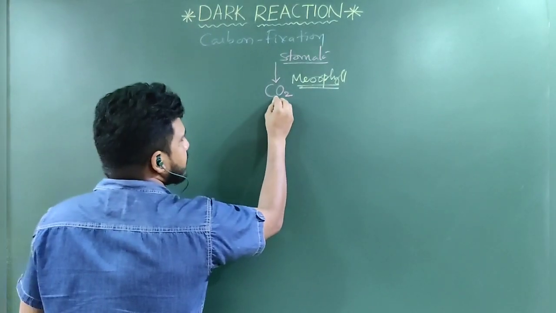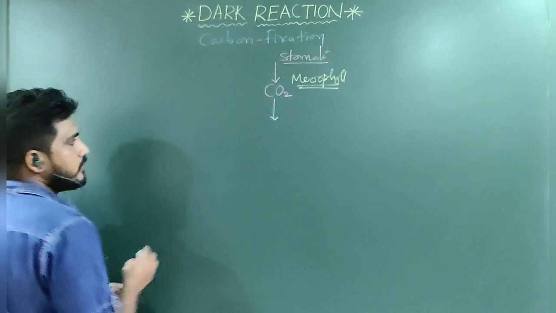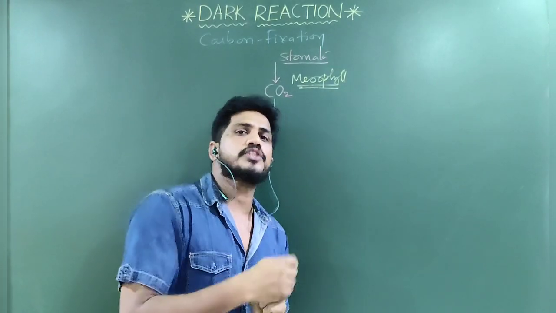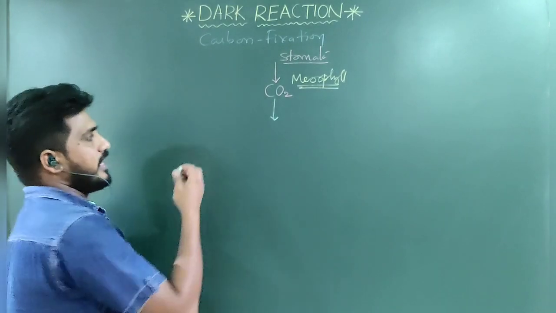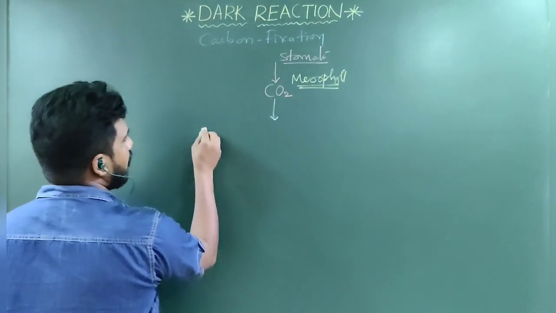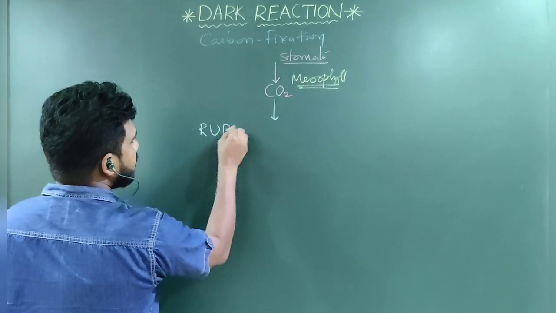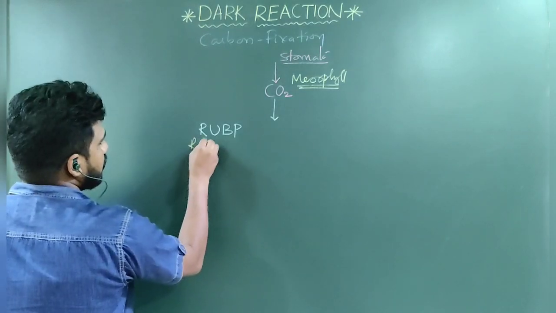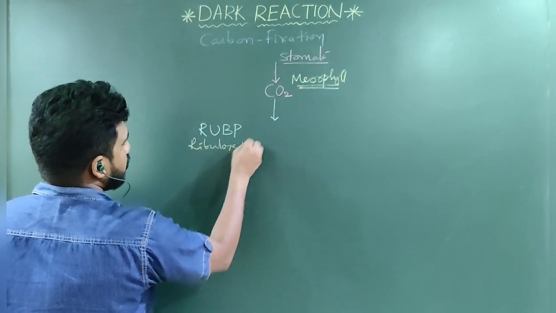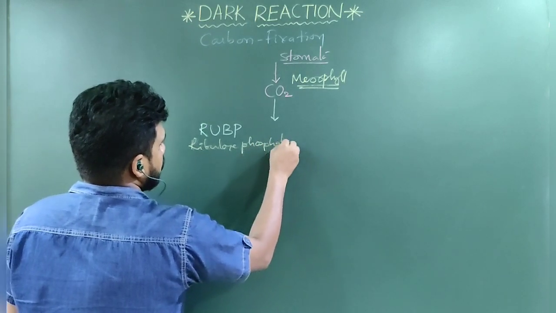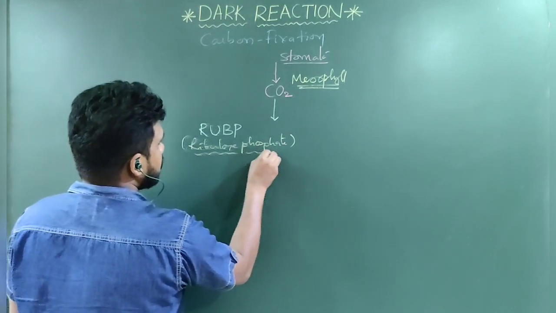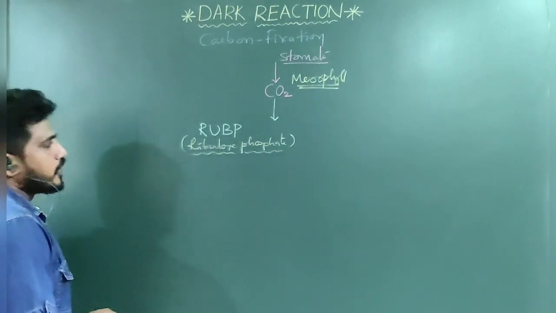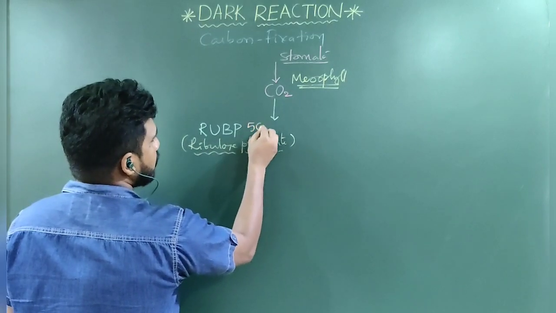So when carbon dioxide comes, in the mesophyll cell, chloroplast is a part, and also in the mesophyll there was a chemical component called RuBP, ribulose phosphate. What was that? Ribulose phosphate. The most abundant chemical on the board, that is ribulose phosphate. Ribulose phosphate is a 5 carbon component.